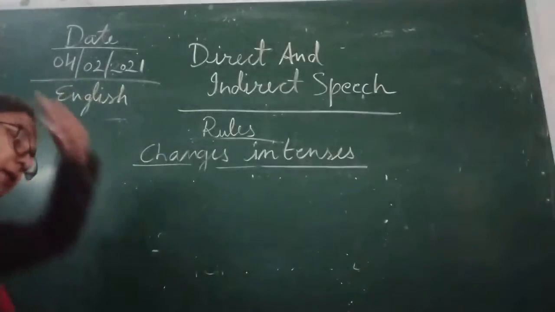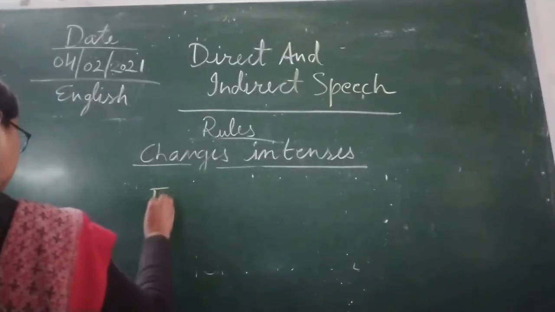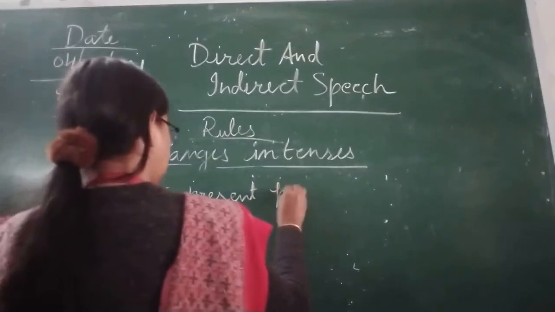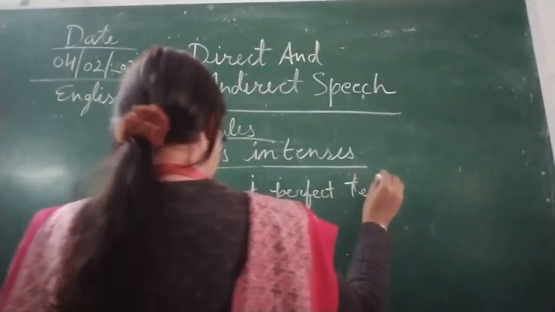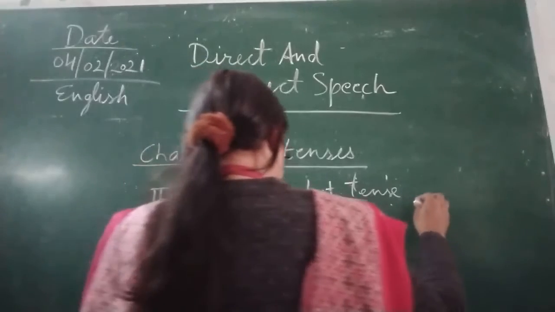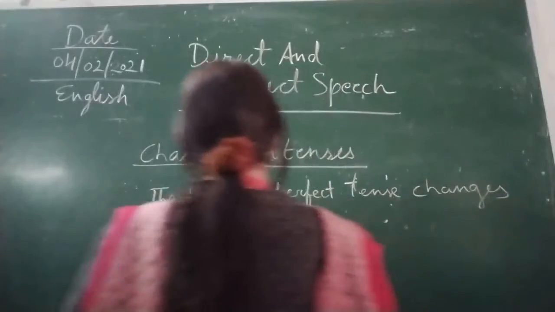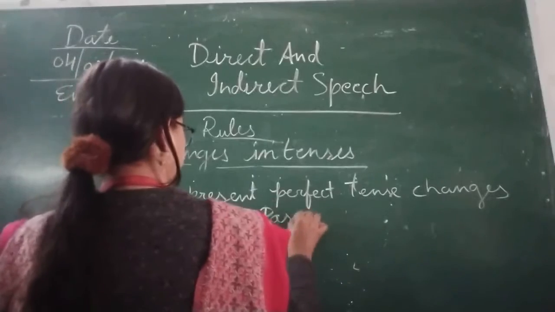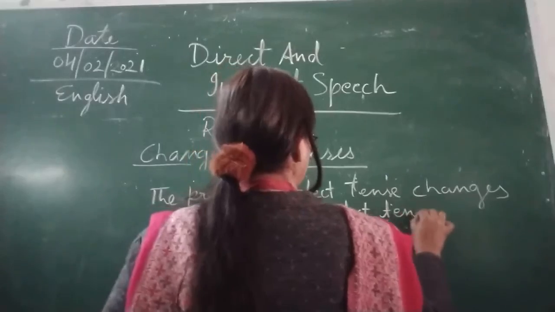So children, let us start another rule of making the present perfect tense changes to the past perfect tense, children.